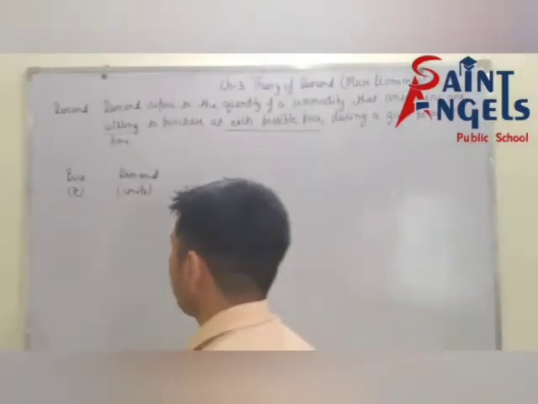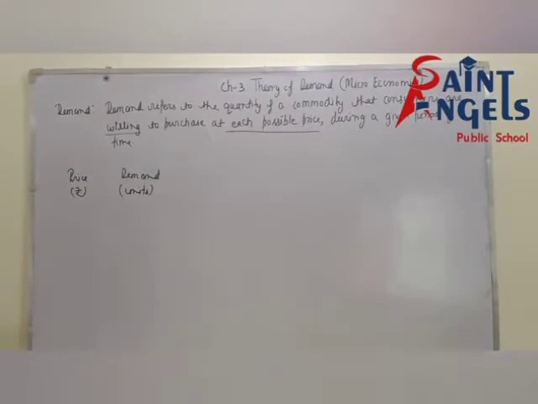It means that there is an inverse or negative relationship between price and demand. Again I am repeating, price increases, demand decreases, and price decreases, demand increases.